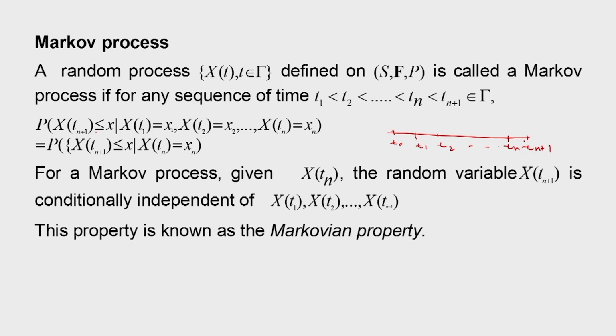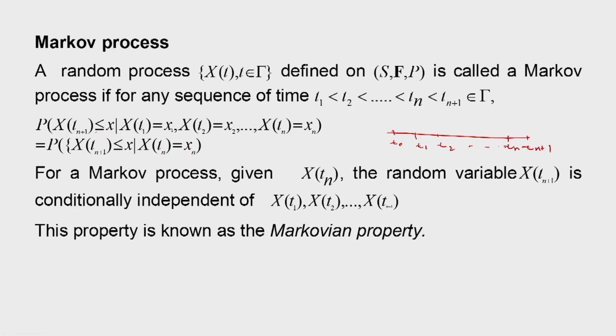Now we are interested to find out what is the probability that X(t_{n+1}) is less than or equal to small x, given that X(t0) = x0, X(t1) = x1, like that, X(tn) = xn. This conditional probability, if it is equal to the conditional probability of X(t_{n+1}) less than or equal to x given X(tn) = xn,